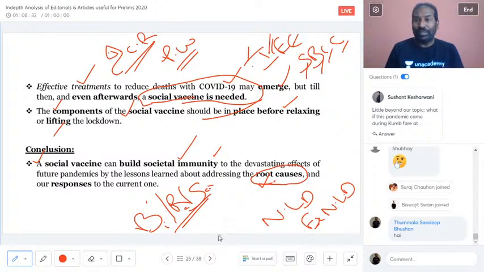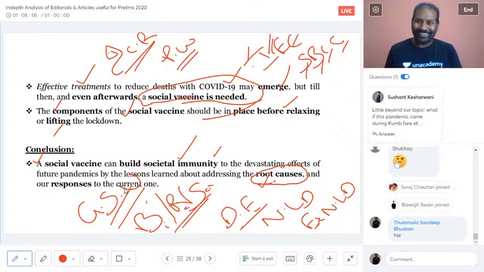I would say it would be a devastating effect on India. But on the other side, probably which is not accepted when you're writing the answer, but this is my personal view, it could be, God has saved us.